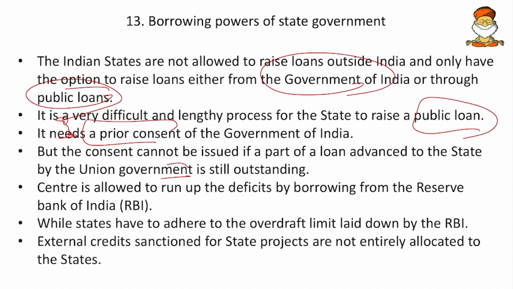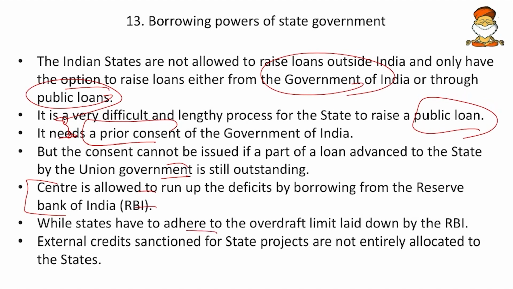Then center is allowed to run up the deficits by borrowing from RBI. So center has this provision, that is it can borrow from RBI, but the states have to adhere to the overall overdraft limit laid down by the RBI. So some overdraft limit will be there. Above that, they cannot borrow.